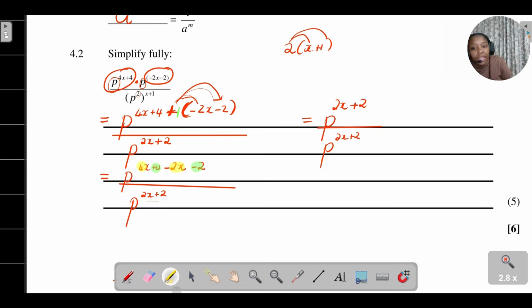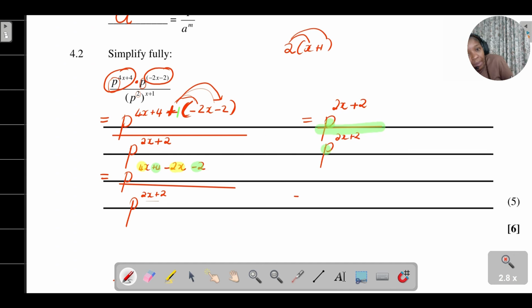Now, what are we left with here? Do you see now? I'm dividing powers that have the same base. Now I'm going to apply that exponential law that says if I'm dividing powers that have the same base, what am I going to do with my exponents? I am going to subtract them.